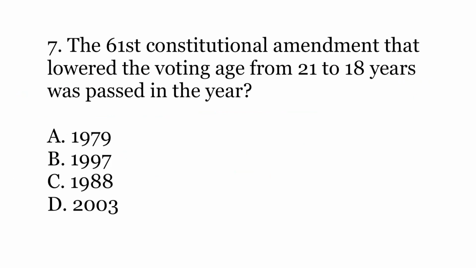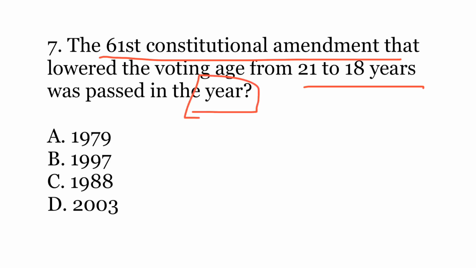The seventh question is, the 61st Constitutional Amendment that lowered the voting age from 21 to 18 years was passed in which year? So here they are asking about the year of the amendment. Such type of questions have been asked in various state civil services examinations. The options are A. 1979, B. 1997, C. 1988, or D. 2003. So the correct option here is C.